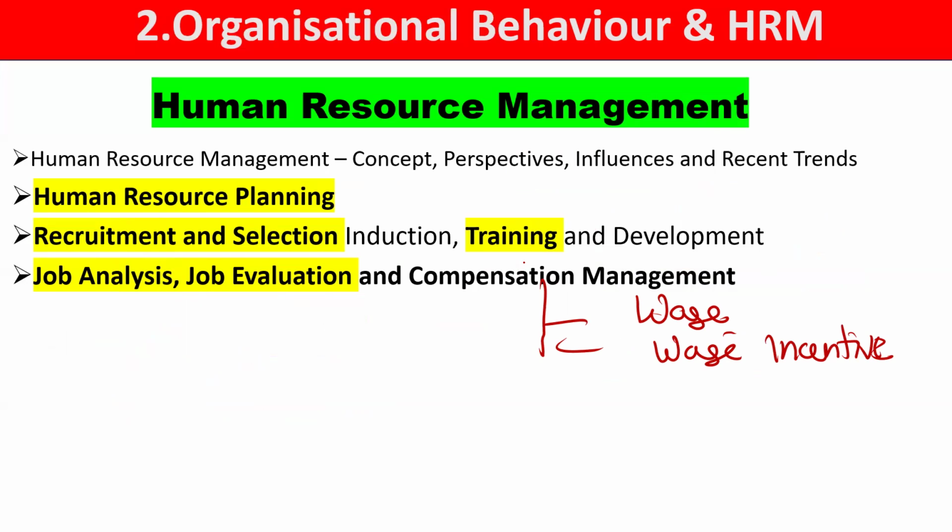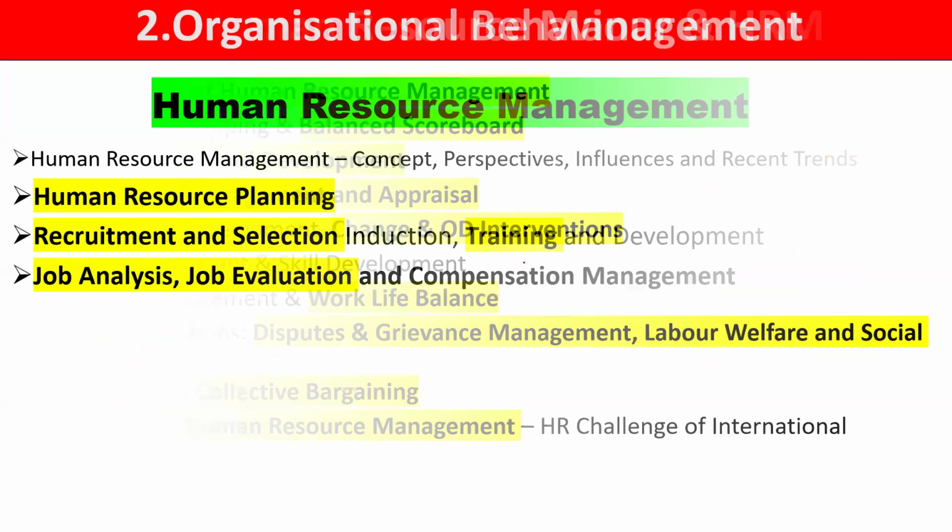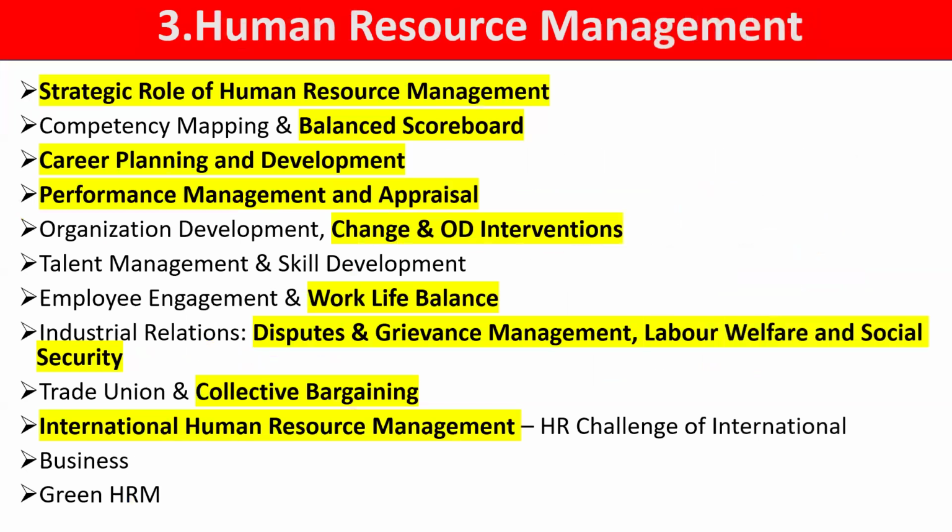This type of plan can be asked from the compensation management topic. Now let's move to the advanced portion of HRM, that is in your unit number 3. SHRM means strategic human resource management. From this portion they have asked you the process as well as odd-one-out type questions. Then this is again one of the most trending topics in past exams, the balanced scorecard.